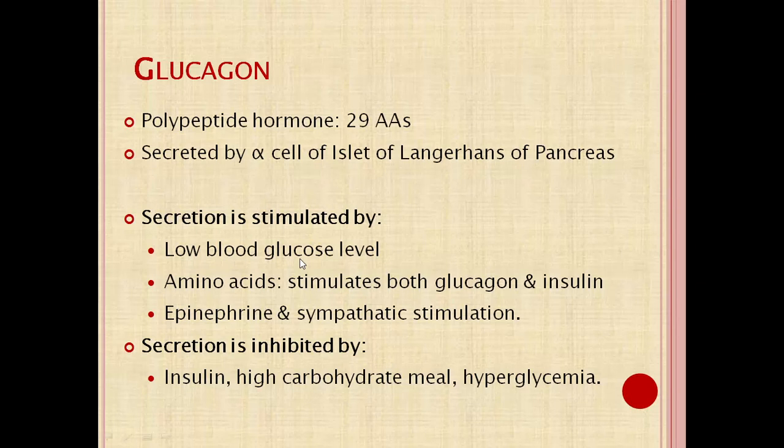When the blood glucose level decreases, it stimulates glucagon secreted by the alpha cell, which leads to an increase in the blood glucose level. So that maintains the blood glucose level in a narrow range. Amino acids also stimulate glucagon secretion. Along with that, epinephrine and sympathetic stimulation also stimulate glucagon secretion from the pancreas. Secretion is inhibited by hyperglycemic conditions: insulin, a high carbohydrate diet, and hyperglycemia all lead to the inhibition of glucagon secretion.